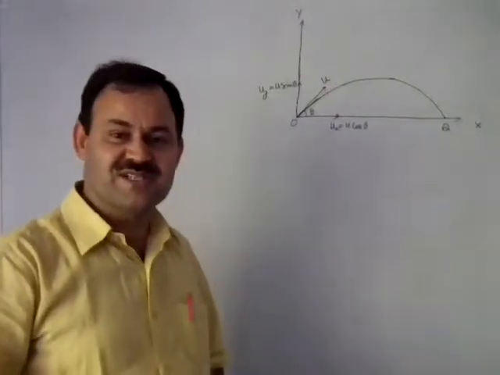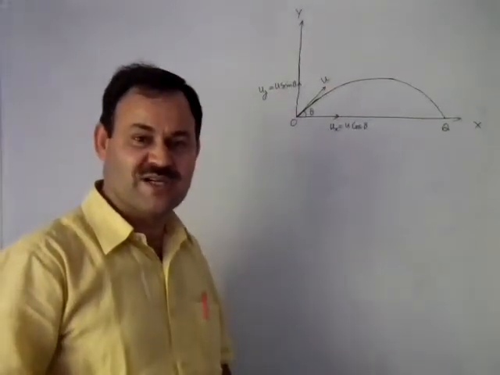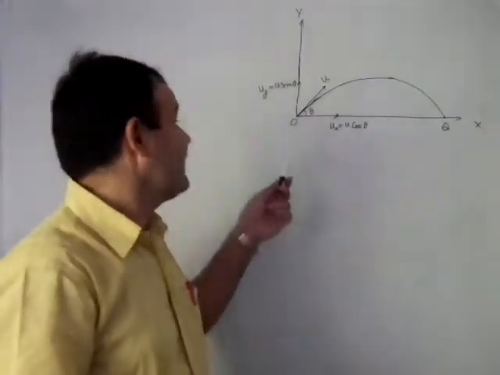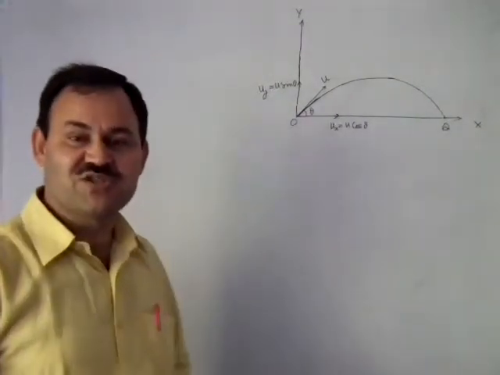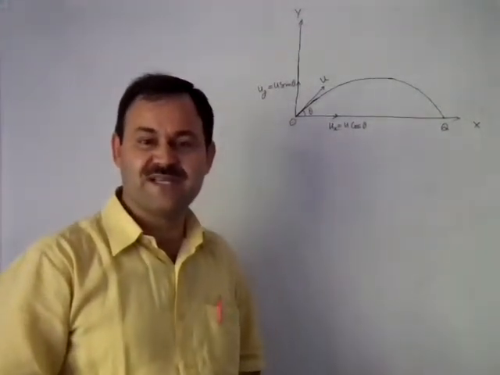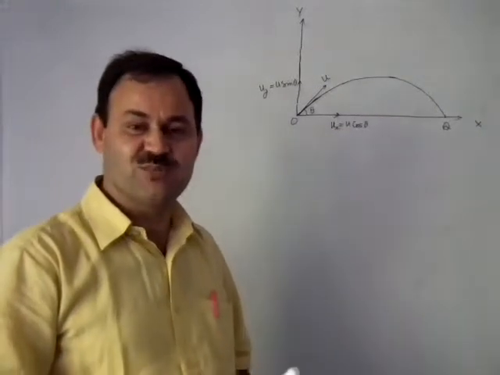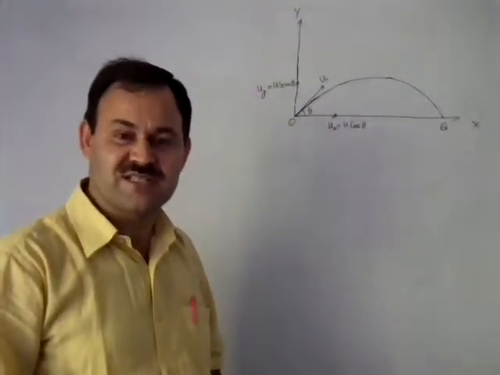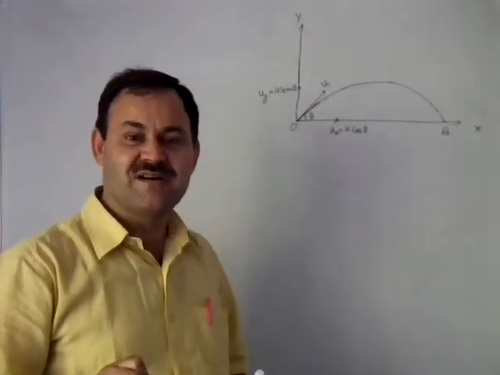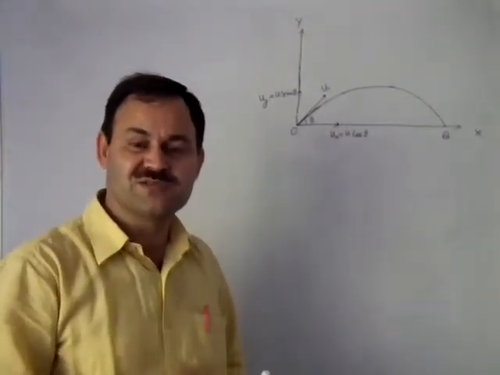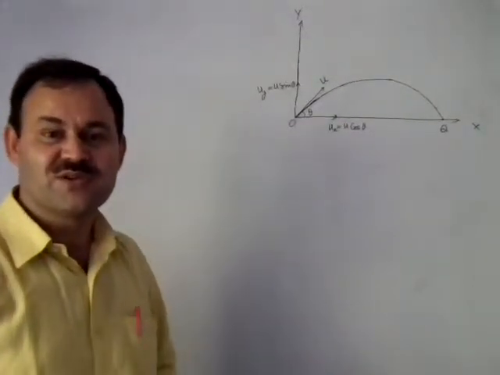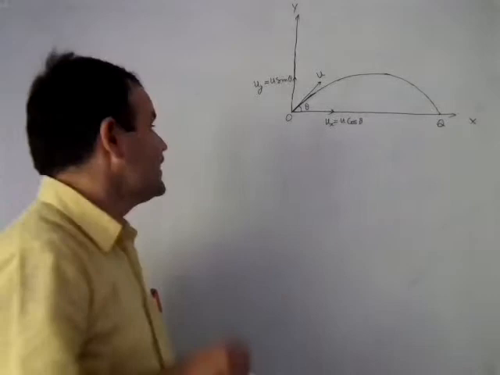While the vertical motion will be influenced by the gravitational pull of the earth. So vertical motion will be a uniformly accelerated motion with acceleration g. This motion will be dealt with using all four equations of motion.